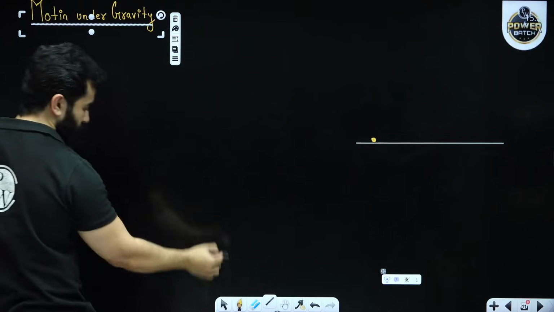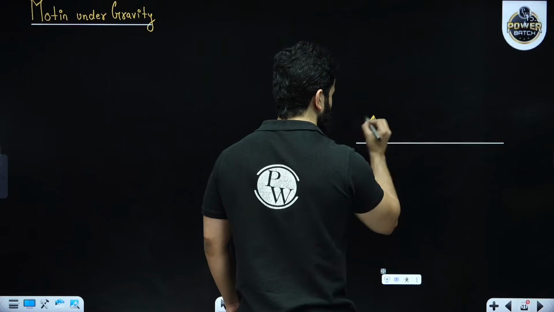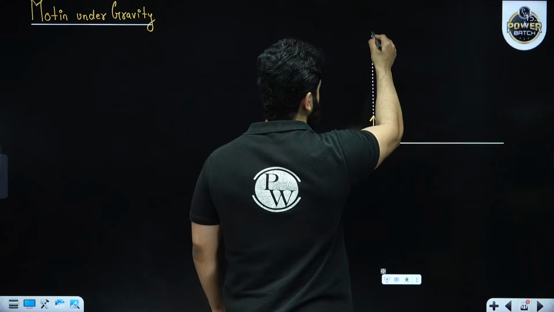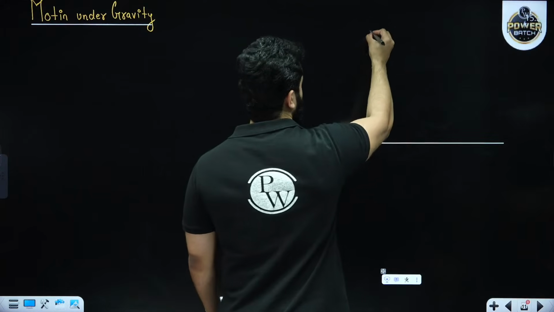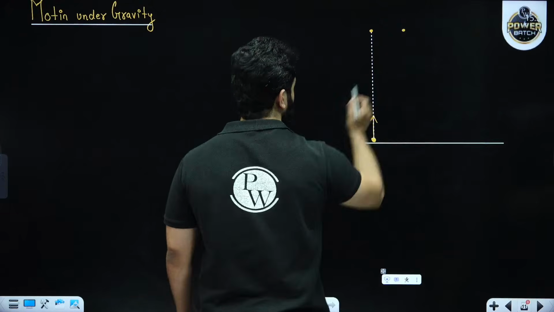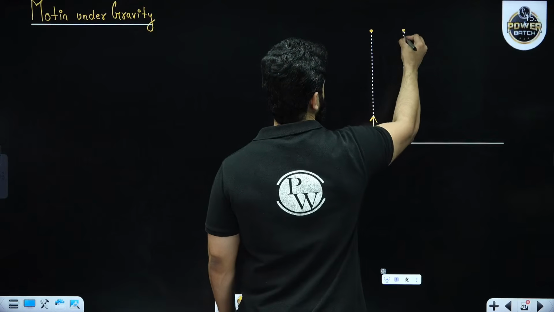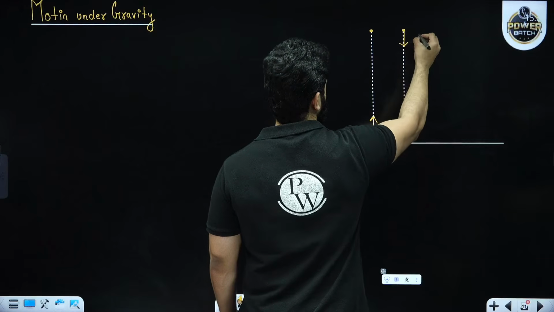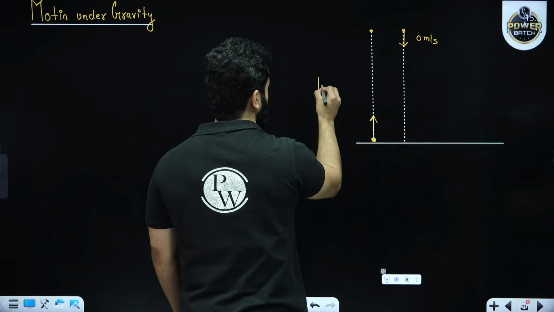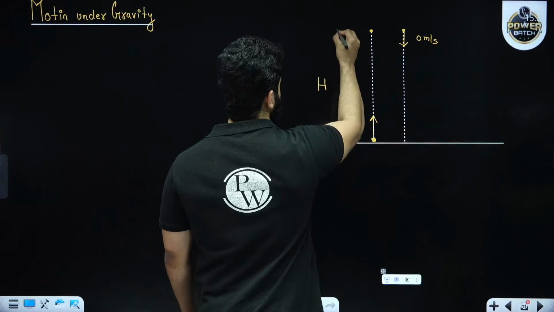All right. Now the point is that if you throw a particle and let's say it moves something like this, and then the particle will come down, and I'm showing that path over here. At this point, obviously, final velocity will become 0. Let's say total height is h.